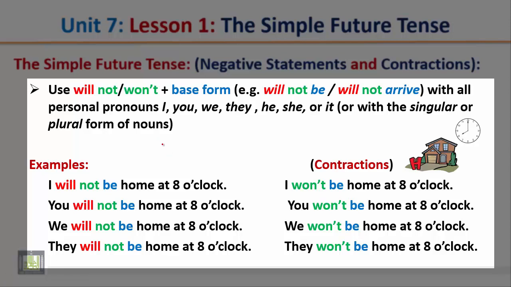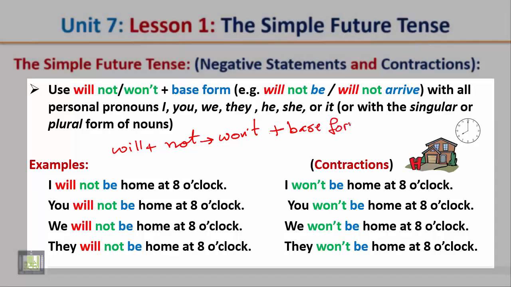So, as you have noticed, we use the negative word not after the verb will, and the contracted form is won't. And will not or won't is followed by the base form of the verb.